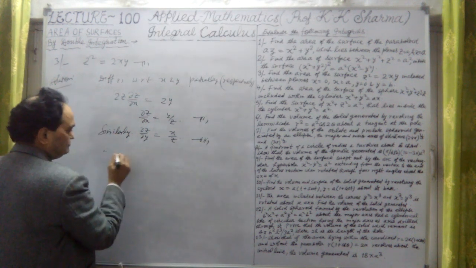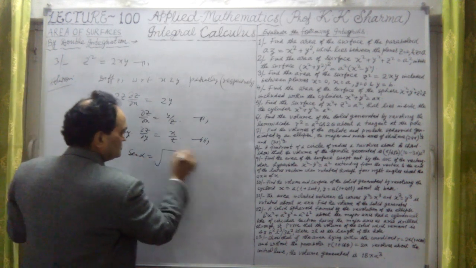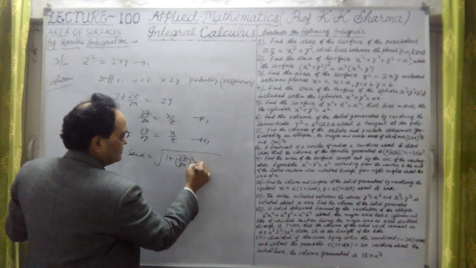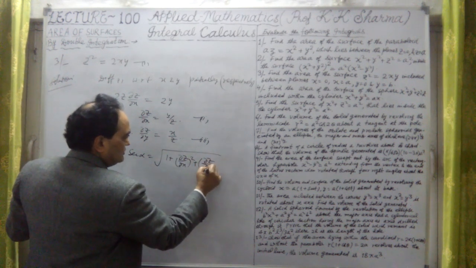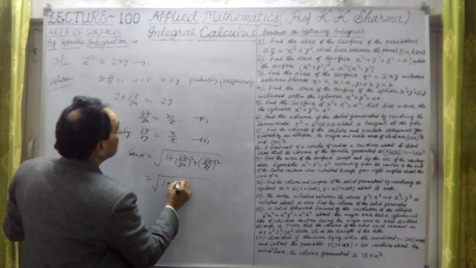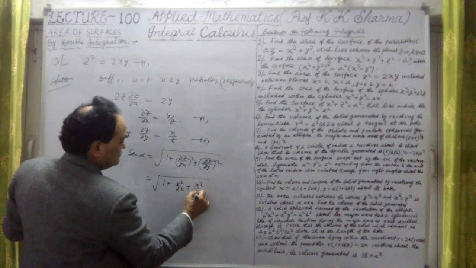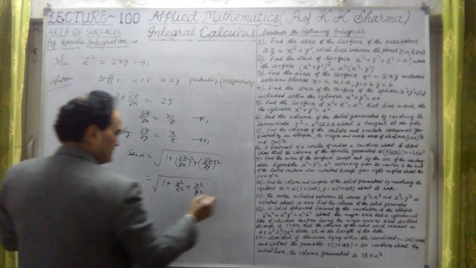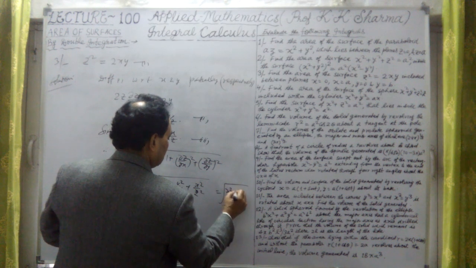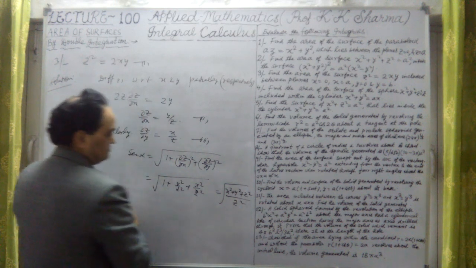Therefore, okay, secant alpha is equal to under root 1 plus del z upon del x whole square plus del z upon del y whole square. That means under root 1 plus y square upon z square plus x square upon z square. This will give us under root x square plus y square plus z square upon z square.